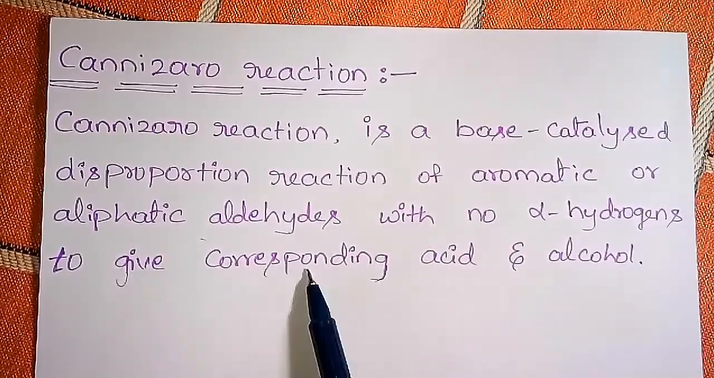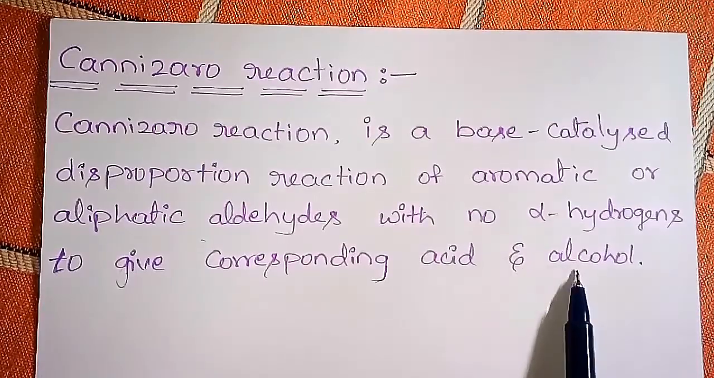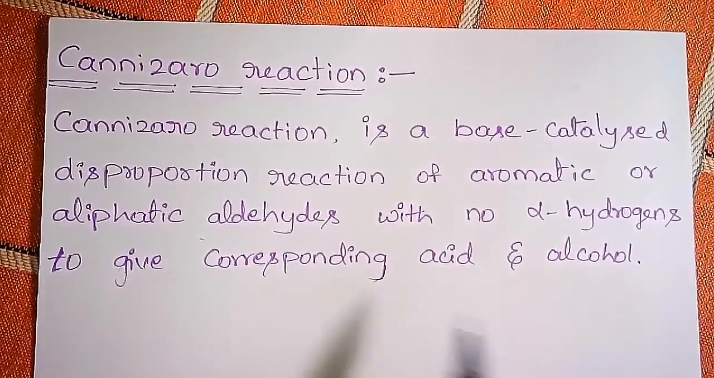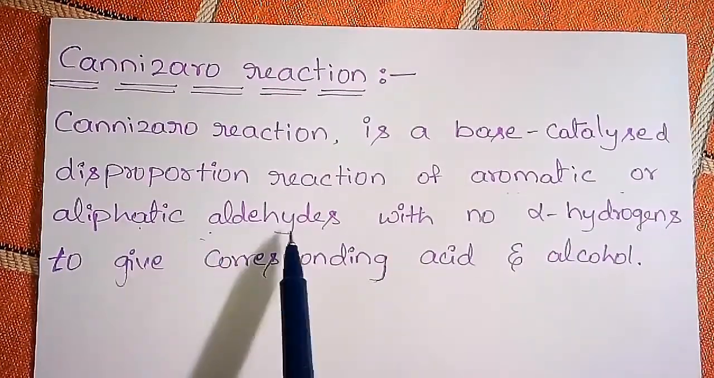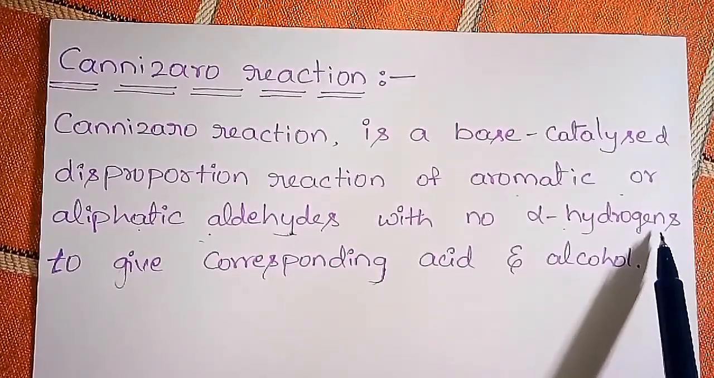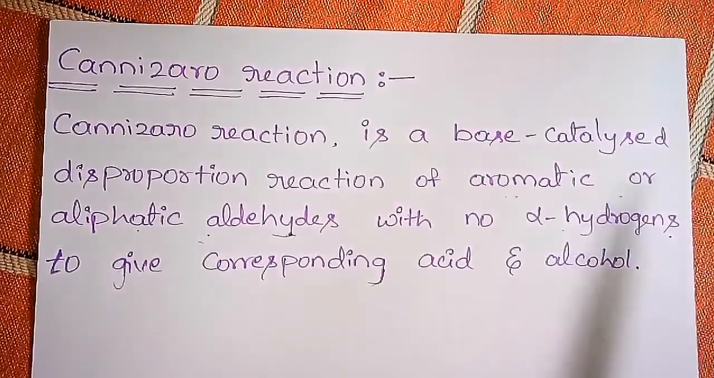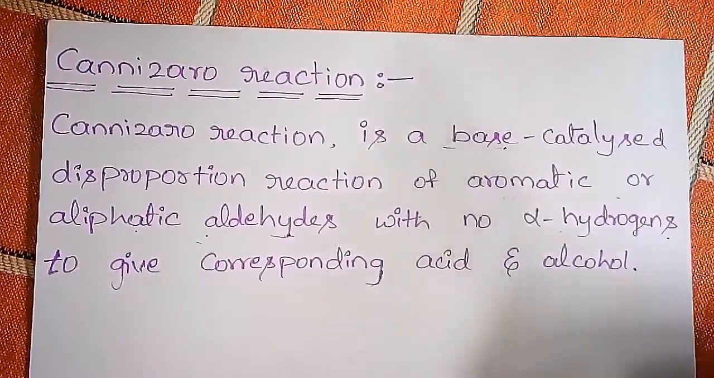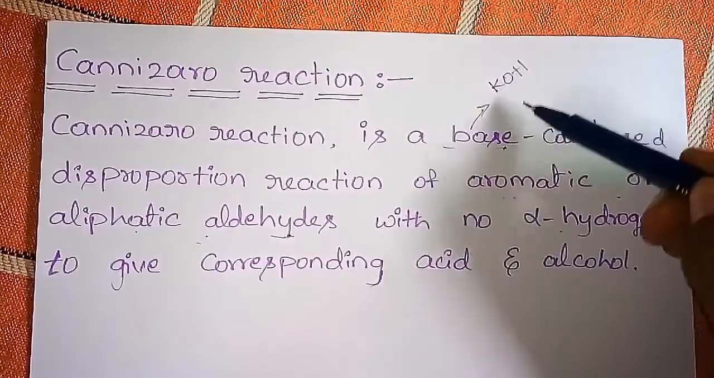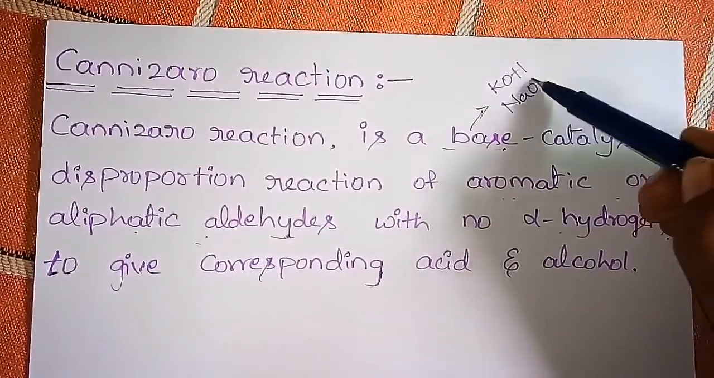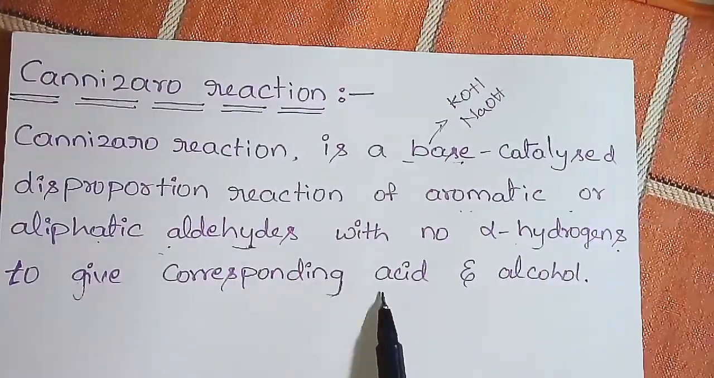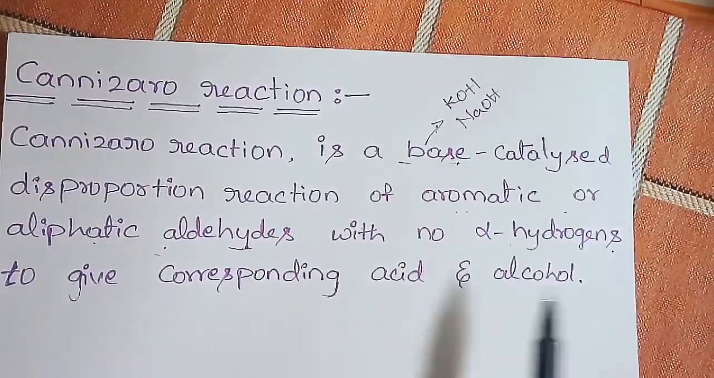The Cannizzaro reaction is a base catalyzed disproportionation reaction of aromatic or aliphatic aldehydes with no alpha hydrogens to give the corresponding acid and alcohol. The definition explains that aromatic or aliphatic aldehydes which do not have alpha hydrogens undergo reaction in the presence of strong bases like potassium hydroxide or sodium hydroxide as a catalyst, and they form an acid and an alcohol.